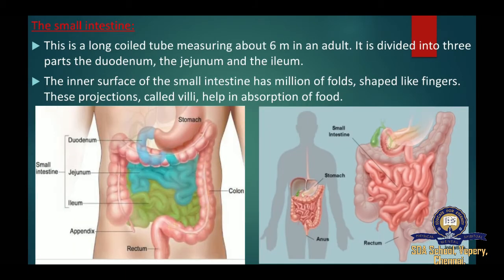Next part, small intestine. This is a long coiled tube measuring about 6 meters in an adult. It is divided into three parts: the duodenum, jejunum, and the ileum. The inner surface of the small intestine has millions of folds shaped like fingers. These projections are called villi, which help in the absorption of food.